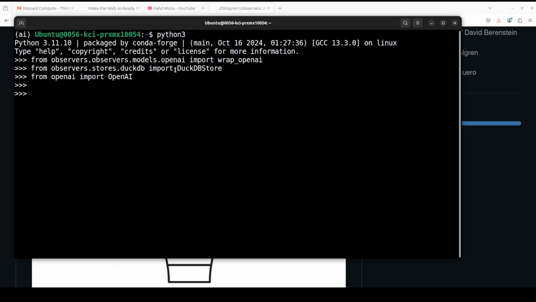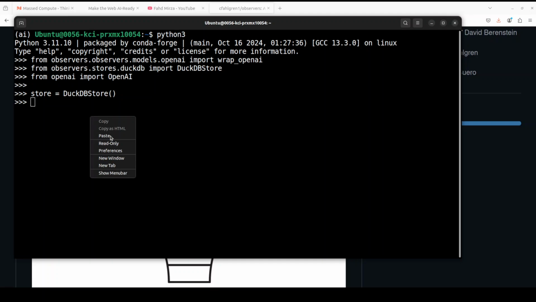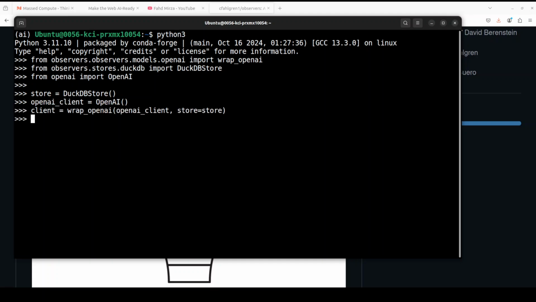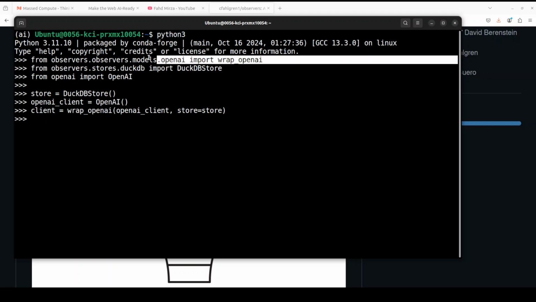So you see that I have imported all of it plus our OpenAI. Next, let's initialize our DuckDB store. For that, I'm simply just going to paste this. This has been initialized. Let's also initialize our OpenAI's client. And I will then wrap it around our OpenAI and this DuckDB store with the help of this OpenAI wrapper, which we have just imported, as you can see here.